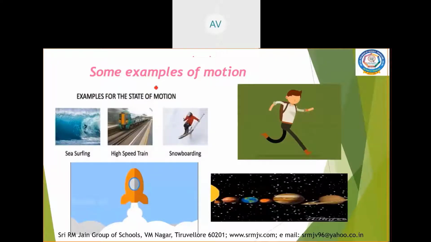Now, let us see some examples of motion. In this picture, the boy is running. The planets are revolving. The rocket is lifting off. Snowboarding, the train moving with high speed, and sea surfing are some of the examples of motion. The objects change their position with respect to time or with respect to the surroundings. So they are in motion.